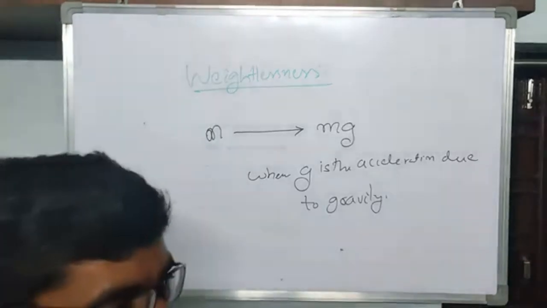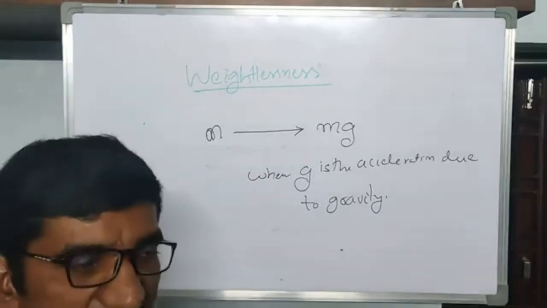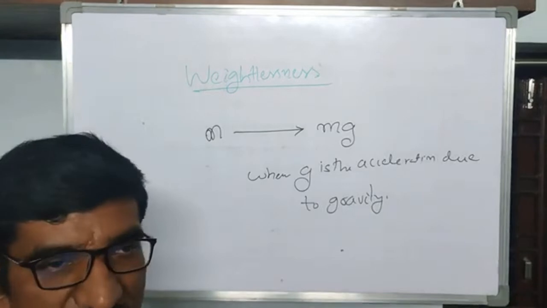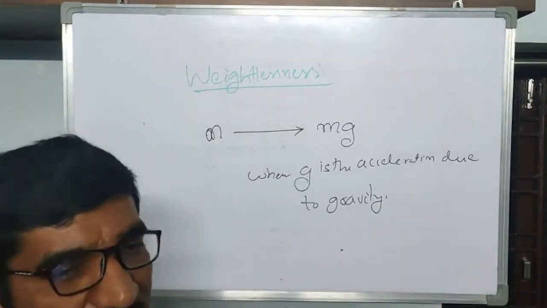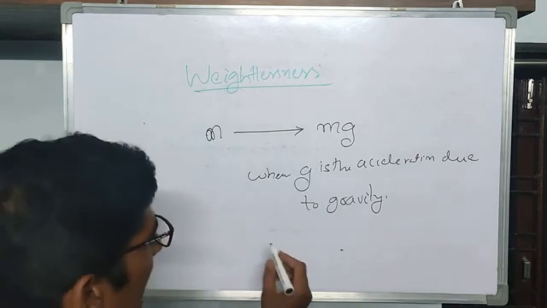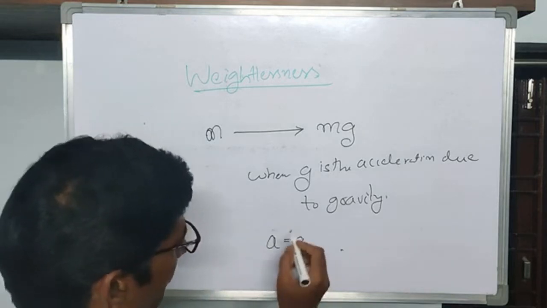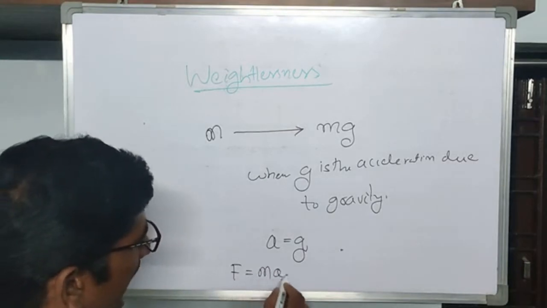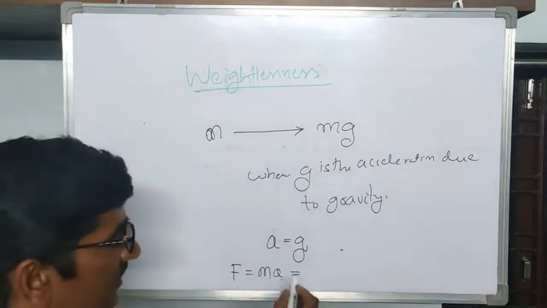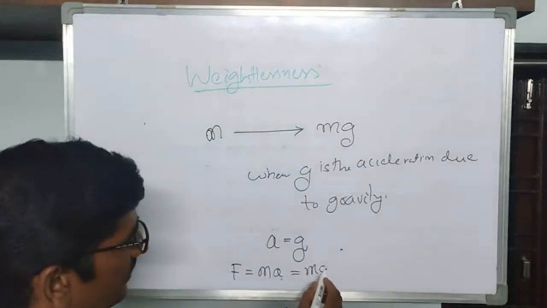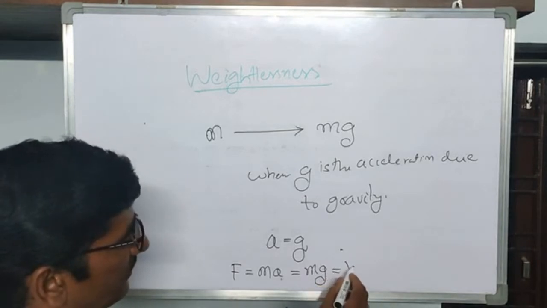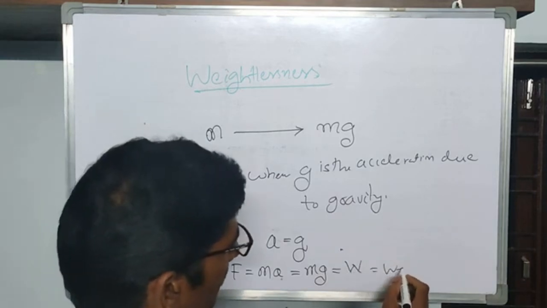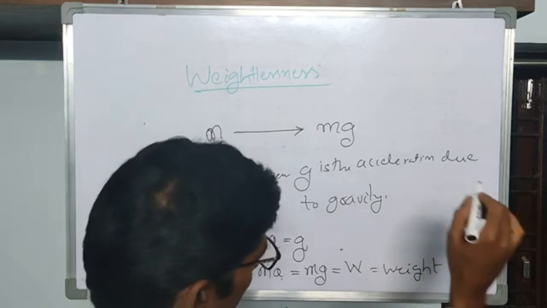See, whenever an object having its own mass is placed in the Earth's gravitational field, it acquires some acceleration, a is equal to g. So according to Newton's law, F is equal to ma. Since a is equal to g, you have F is equal to mg. We call this force our weight.